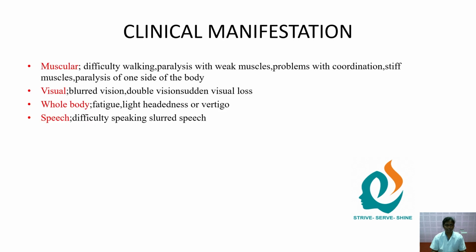Clinical manifestation. There are many types. One is muscular: difficulty walking, paralysis with weak muscles, problems with coordination, stiff muscle, paralysis of one side of the body. Visual: blurred vision, double vision, and then visual loss. Whole body: fatigue, lightheadedness or vertigo.